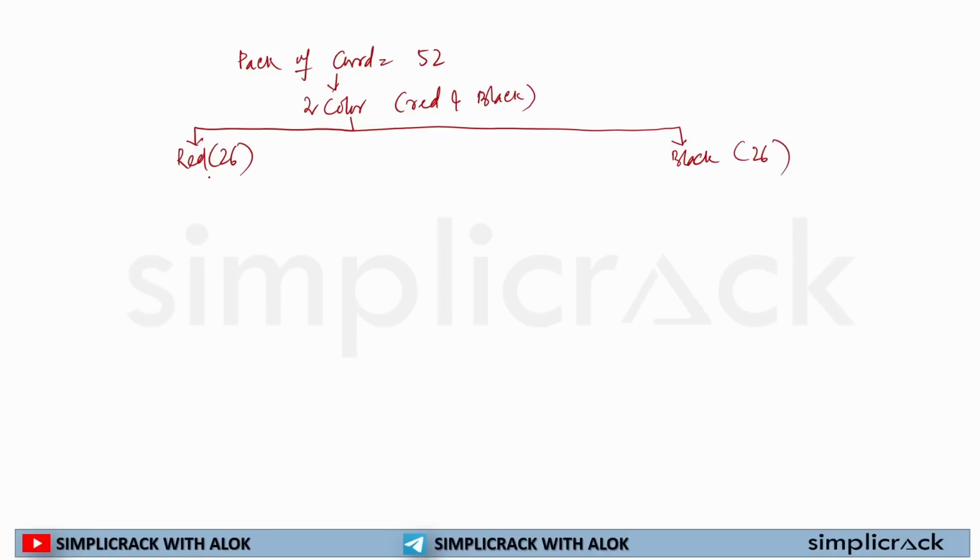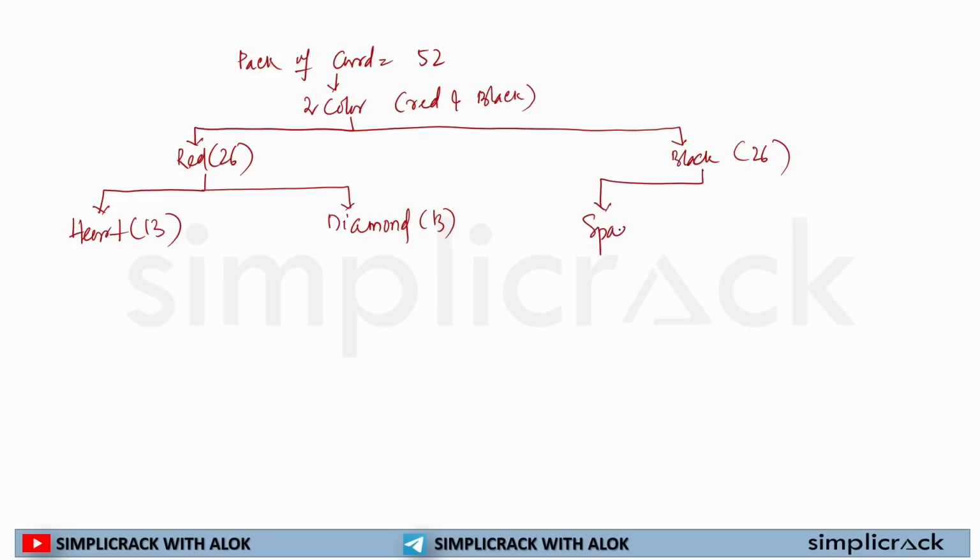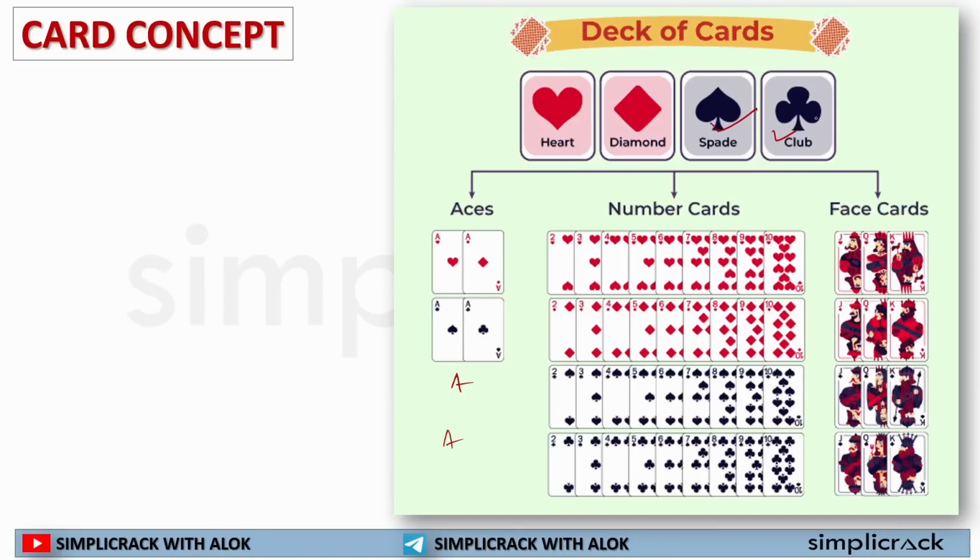Now, how many types of red card are there? There are two types of red card. One is heart, another is diamond. Heart 13 and diamond 13. Then for black, there are two types of card. One is spade and another is club. 13 cards each. See, spade, club, heart and diamond.